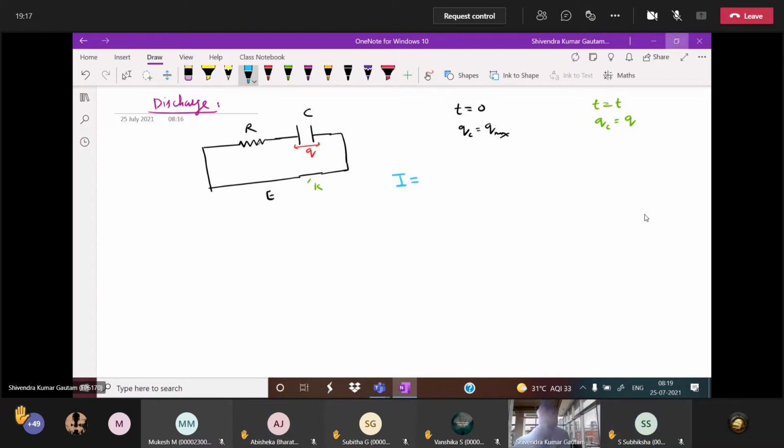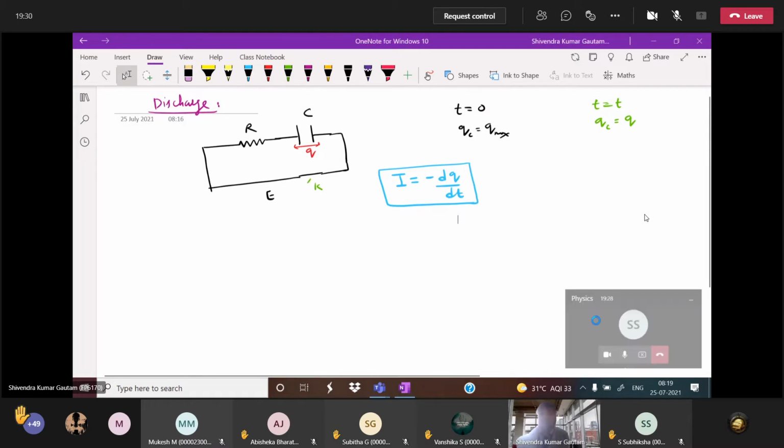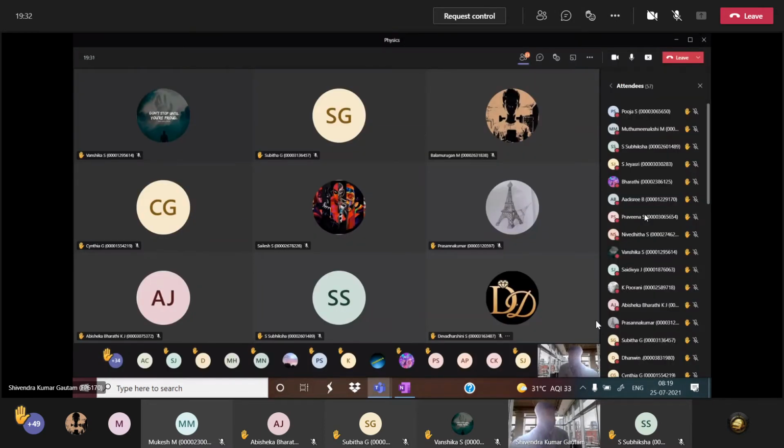If charge decreases, then current is defined as minus dq by dt. In the previous section you saw current is dq by dt, because charge is increasing. In the charging case, the final charge is more than the initial charge; here the final charge will be less than the initial charge.